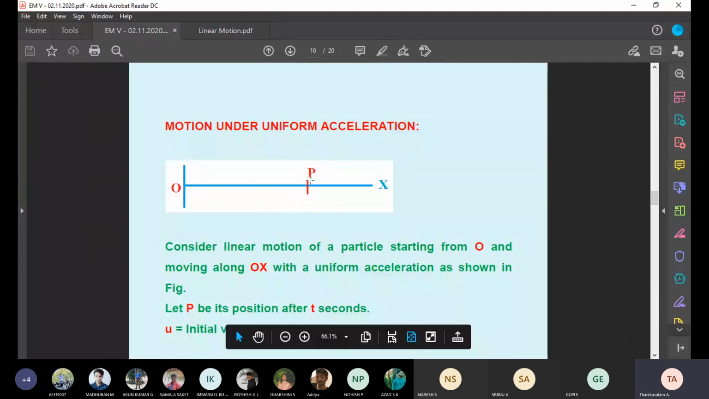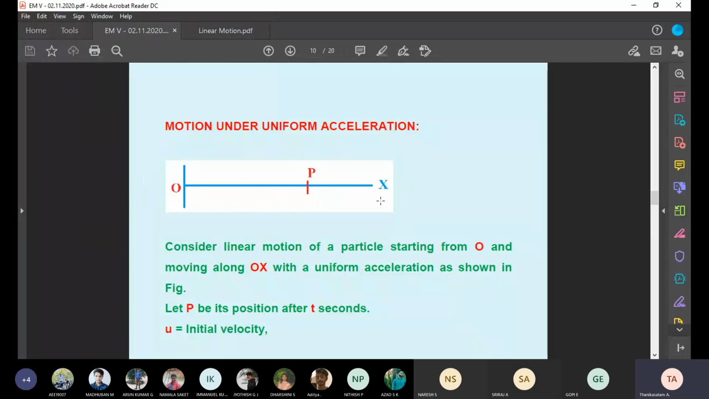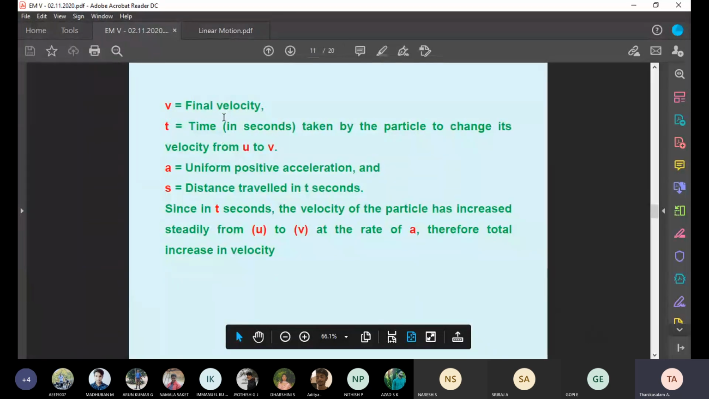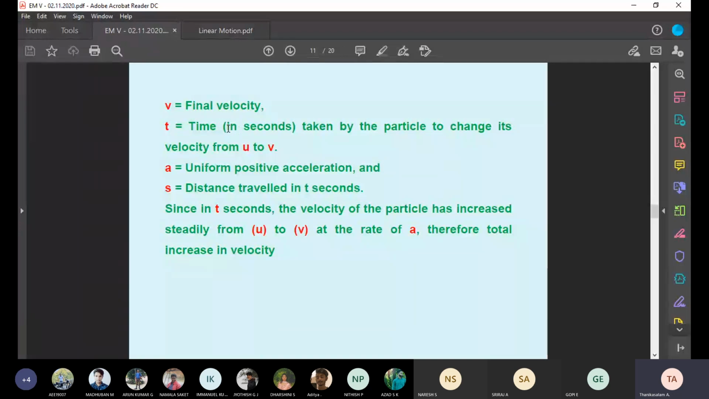Now imagine a particle P moving from O in the X direction, the positive direction. It starts at O and moves to a point P. So we know some parameters. U is the initial velocity, V is the final velocity, and T is the time taken by the particle to change its velocity from U to V. Then A is the uniform positive acceleration, and S is the distance traveled in T seconds.